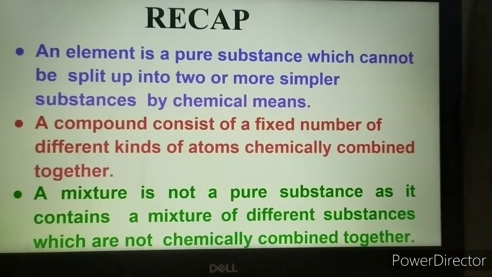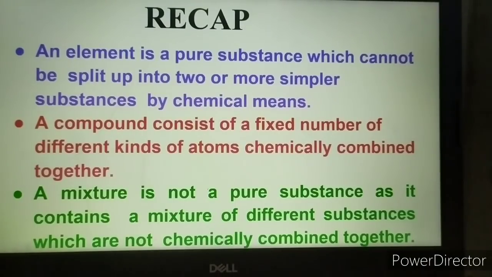We have learned that an element is a pure substance which cannot be split up into two or more simpler substances by any chemical means. Then we discussed compounds, which consist of a fixed number of different kinds of atoms chemically combined together. So these can be separated by chemical means.